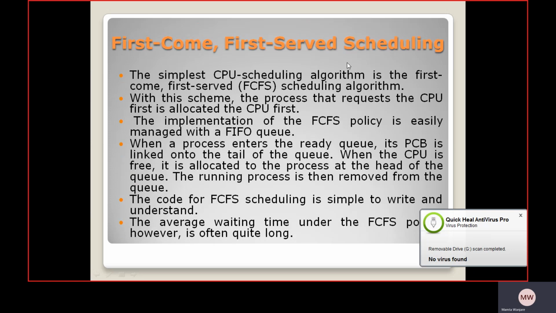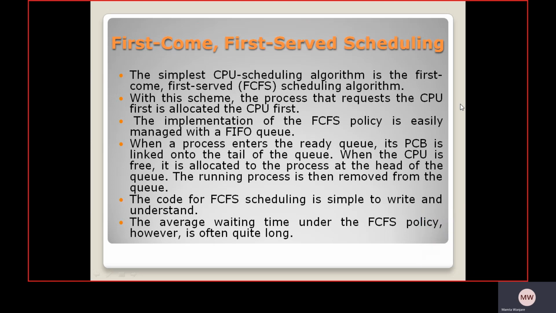So first come first serve. Today we see the simplest CPU scheduling algorithm, the first come first serve, that is FCFS scheduling algorithm. With this scheme, the process that requests the CPU first is allocated the CPU first. The implementation of the FCFS policy is easily managed with a FIFO queue.